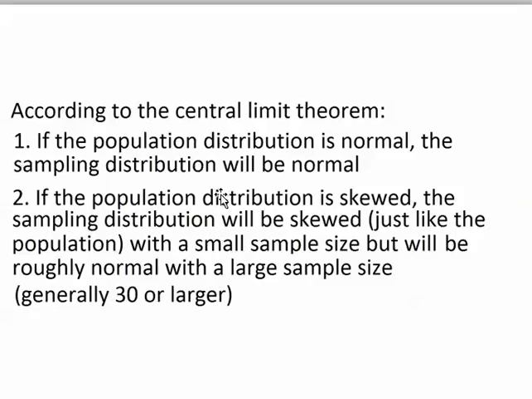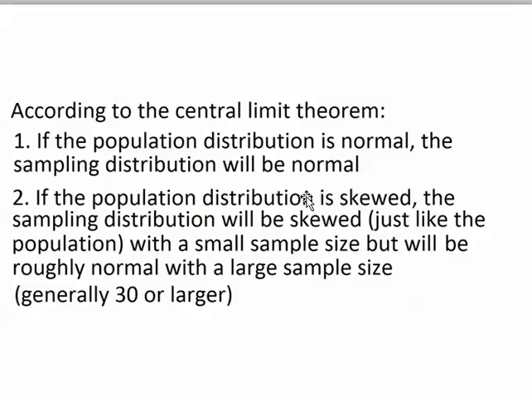In other words, if the individuals in a population have a skewed shape, and you randomly select a small sample from that population, and you calculate the mean of your sample, the possible samples that you're drawing from will have sample means that follow a skewed shape that looks just like the population.